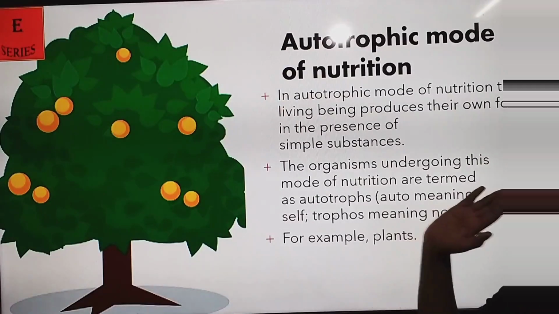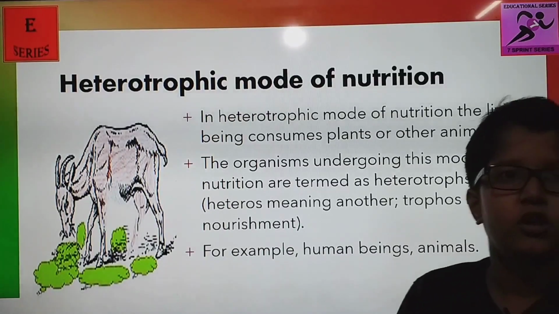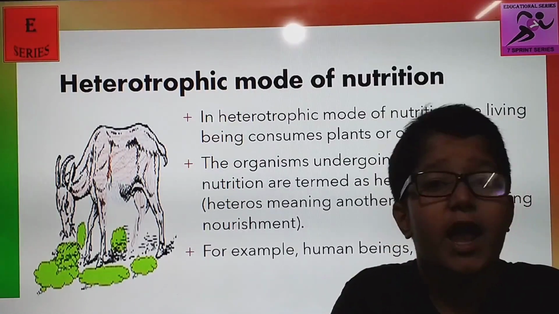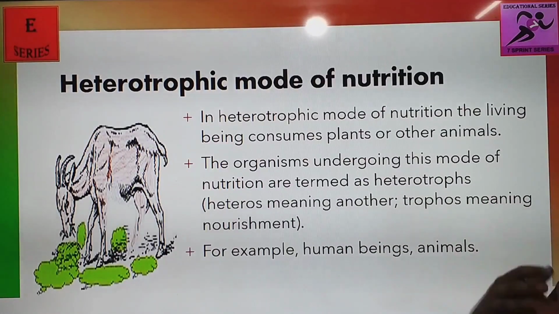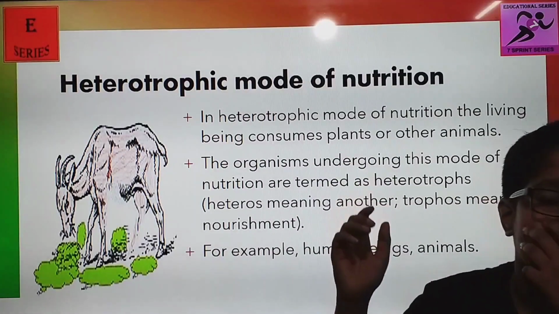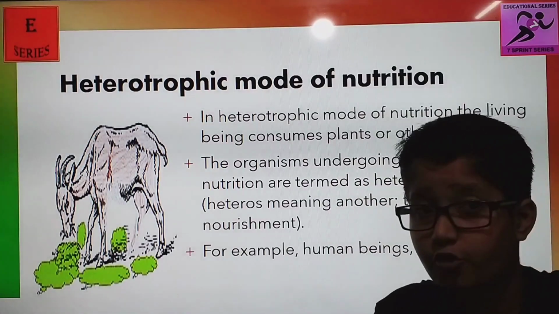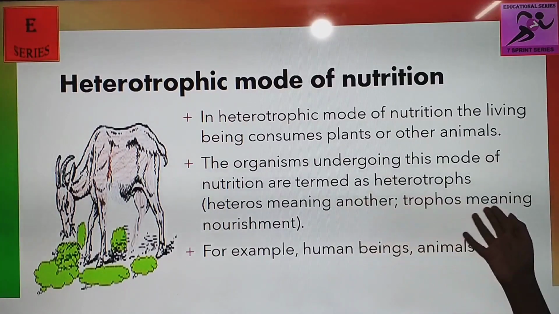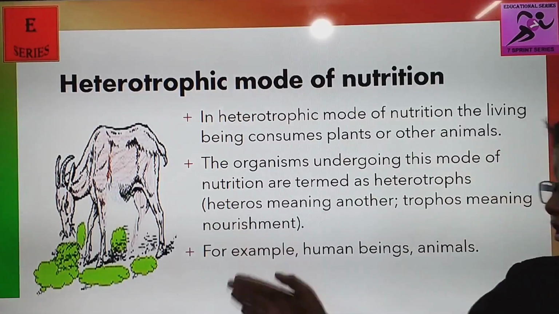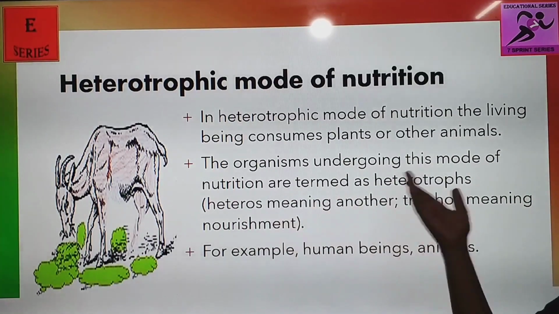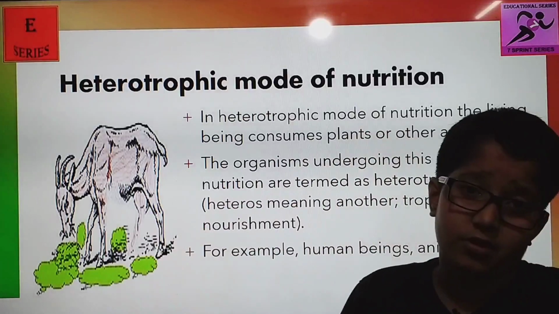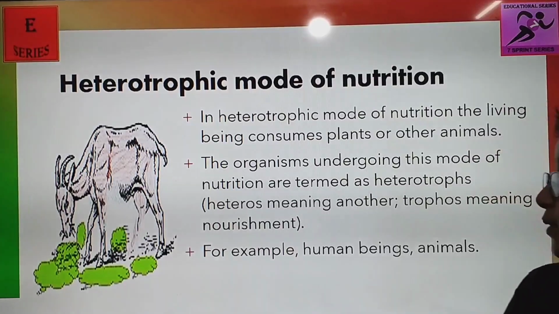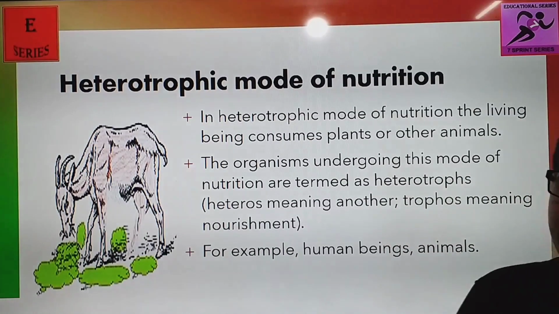Heterotrophic mode of nutrition. In the heterotrophic mode of nutrition, a living organism consumes plant products or other animals or animal products. The organisms undergoing this method are known as heterotrophs. Hetero means other, another, and trophs means nourishment. For example, human beings and all animals are heterotrophs. Plants and fungi are not heterotrophs, they are autotrophs.